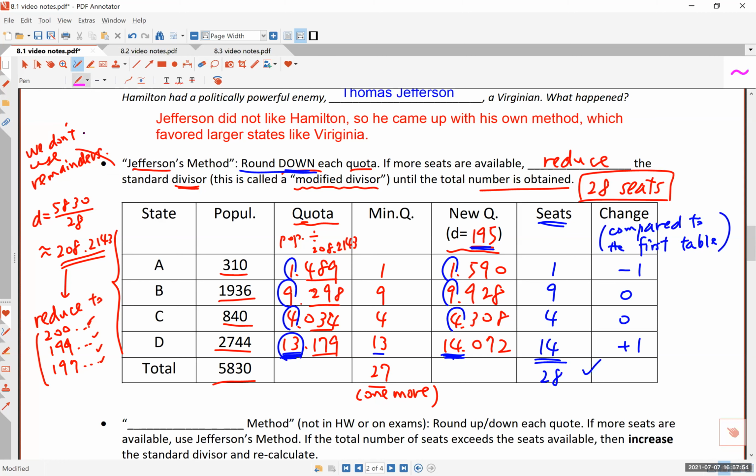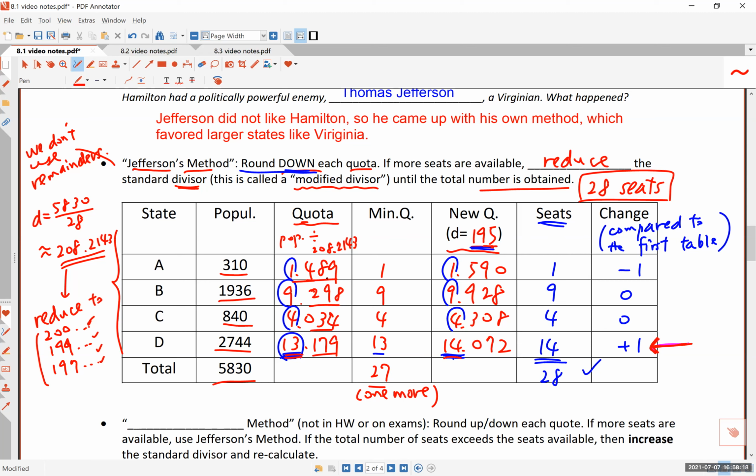This is why Jefferson liked it, because back then, his home state, the state of Virginia, now the Commonwealth of Virginia, was a very large state. And Jefferson's method, mathematically speaking, is going to favor larger states. You see how 13 became 14 very quickly when you start changing numbers here.